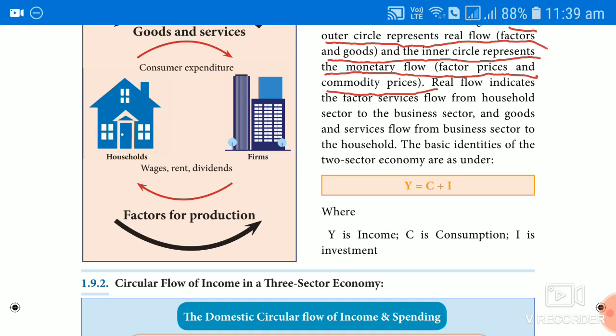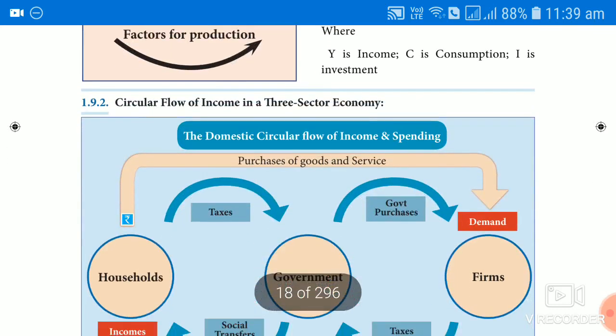We can say like this: income should be equal to consumption expenditure by the household, and to what extent the household spent on consumption, that should be equal to the level of investment by the firm. So this is what is explained in the case of the two sector circular flow of income.